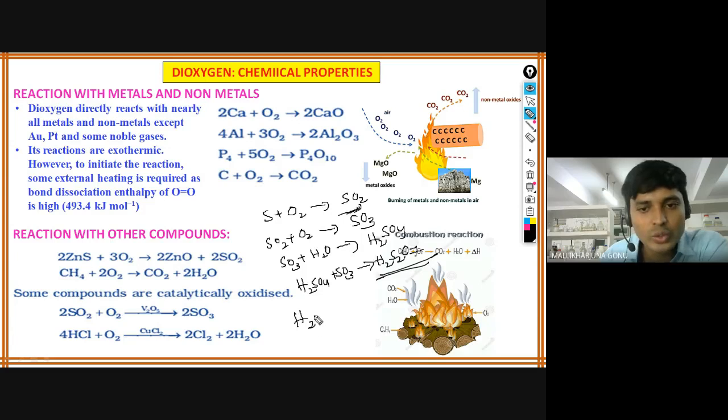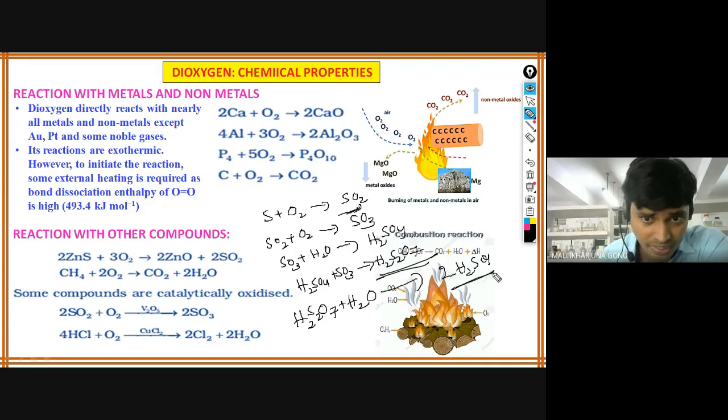So this H2S2O7, if you put it into water, you can get 2 moles of H2SO4, right? It is matching, right? You can write how many oxygens are there here? 8 oxygens are there. How many hydrogens? 4 hydrogens. How many sulfurs? 2 sulfurs are there.